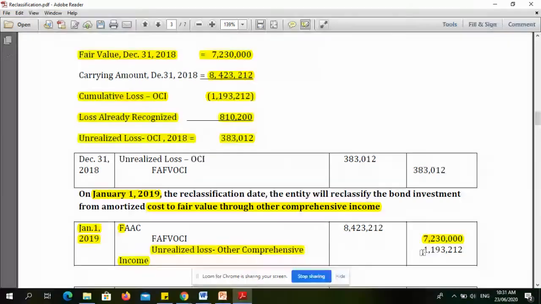So, ang ibig sabihin nito, kailangan natin i-close ang unrealized loss, other comprehensive income. So, kaya, ang ginawa natin is to credit the unrealized loss, other comprehensive income. The goal of this credit is to close the unrealized loss account. Okay?